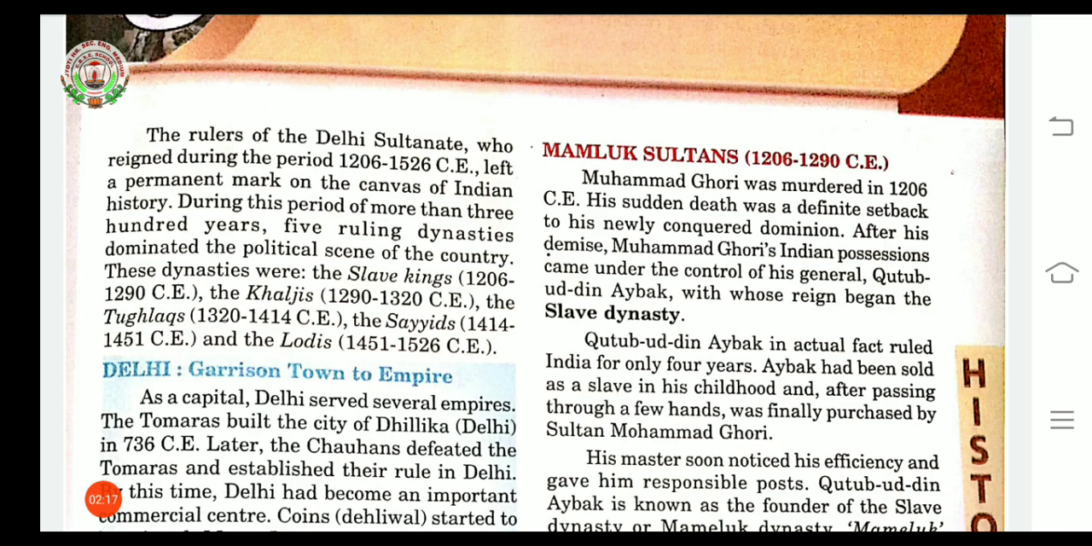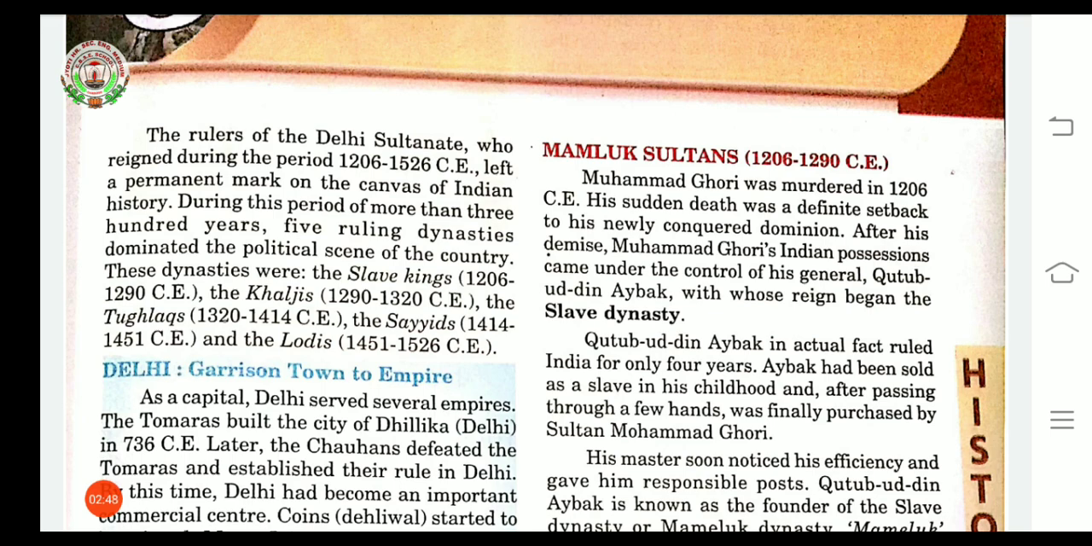Delhi first became the capital of a kingdom under the Tomara Rajputs. Here, as a capital, Delhi served several empires, and the Tomaras built the city of Delhi in 736 CE. The Chauhans defeated the Tomaras and established their rule in Delhi. By this time, Delhi had become an important commercial center.